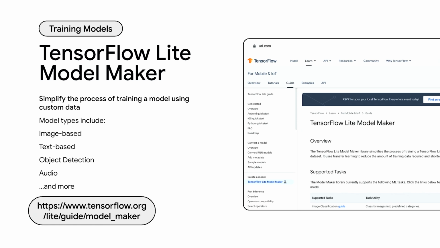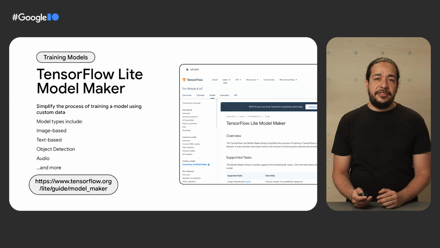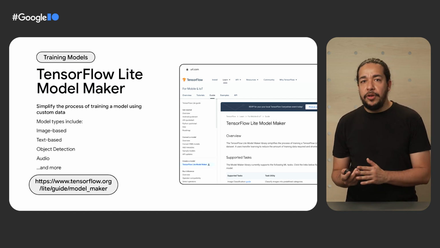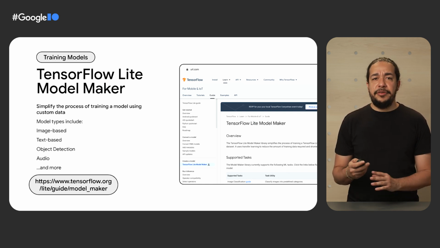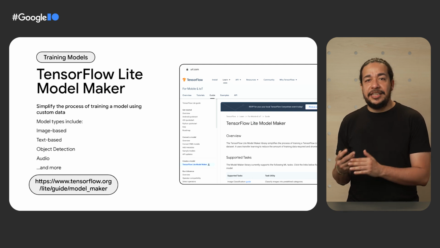You can use TensorFlow Model Maker. The TensorFlow Model Maker library simplifies the process of training a TensorFlow model using a custom dataset. It uses transfer learning to reduce the amount of training data required and shorten the training time. Transfer learning is a machine learning technique that reuses what a model knows and specializes it to a similar dataset. In our case, using a model that understands images but specializing it to be good at classifying toys. Model Maker can customize models for image classification, object detection, text classification, BERT question answer, audio classification, and even recommendation.